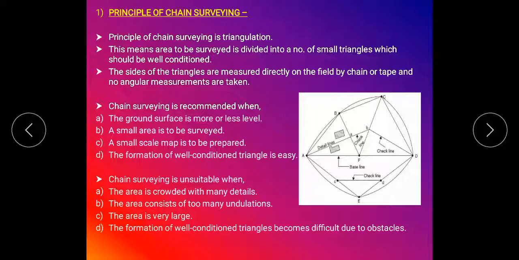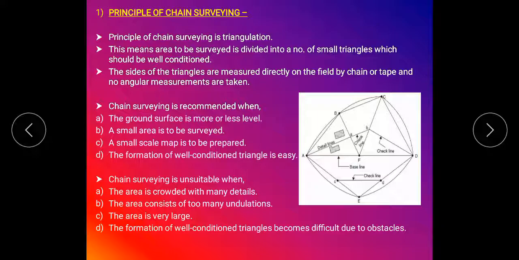Fourth, the formation of well conditioned triangles becomes difficult due to obstacles. It means when we divide the area into equilateral or well conditioned triangles, but there are some difficulties or obstacles in the area, then we cannot divide the area into equilateral triangles, so we do not use chain surveying. In that case we use another type of survey. So this is the principle of chain surveying, and when we use it and when we do not use it.